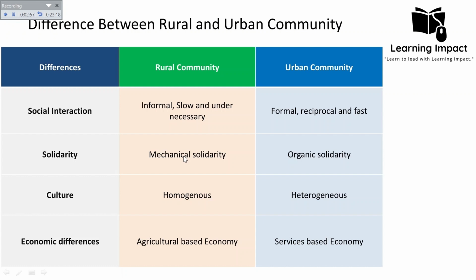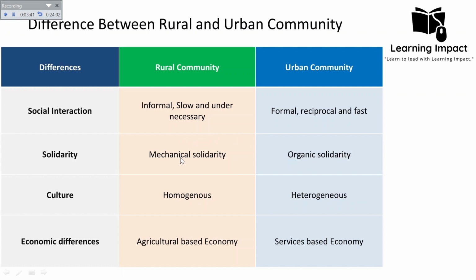So the solidarity in case of the rural community is mechanical, but in case of the urban community, the solidarity is more organic. It is based on the division of labor, and there are various reasons for that. For example, with the division of labor, members of the community have different occupations, skills, and areas of expertise. Similarly, interdependence: community members rely on each other for goods and services, creating a sense of interdependence. And also diversity and heterogeneity: community members are diverse in terms of their social status, occupation, and lifestyle.